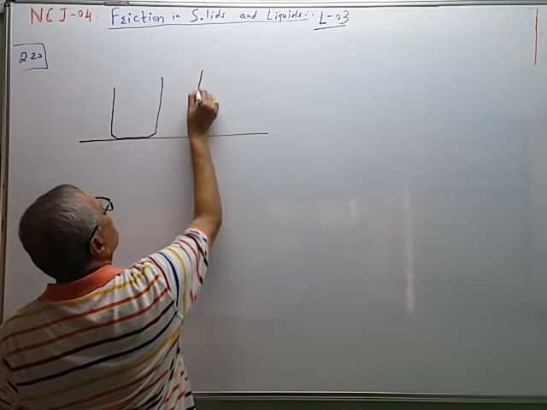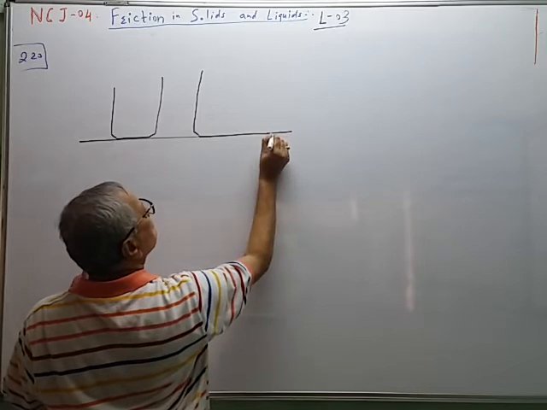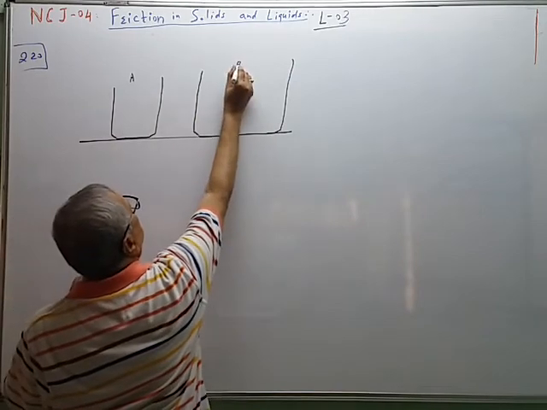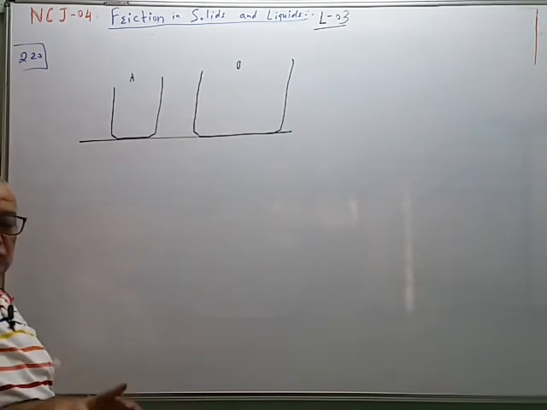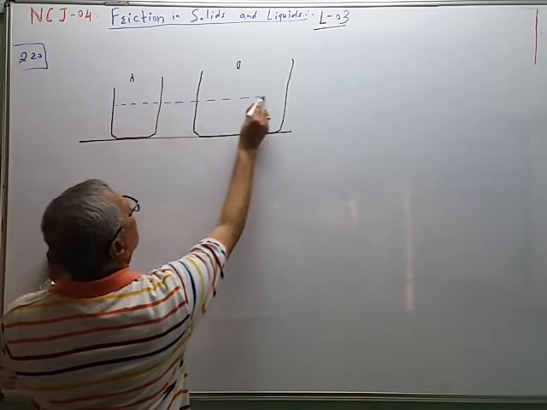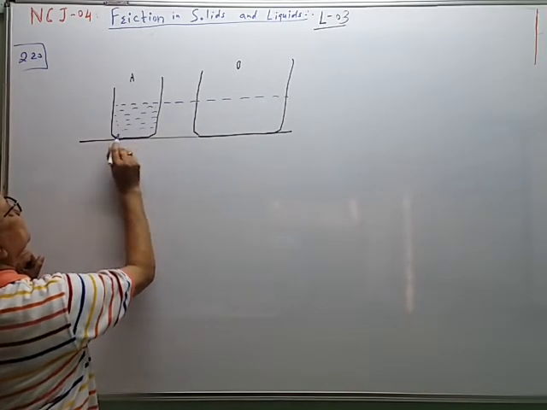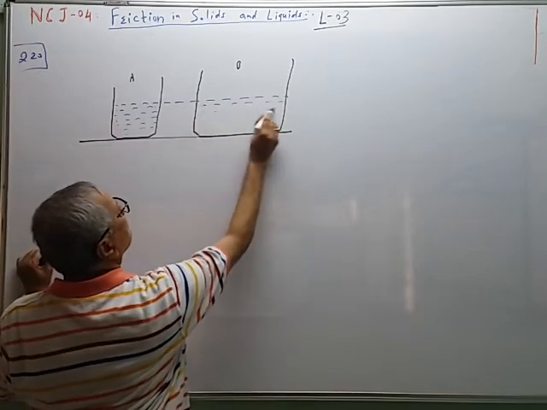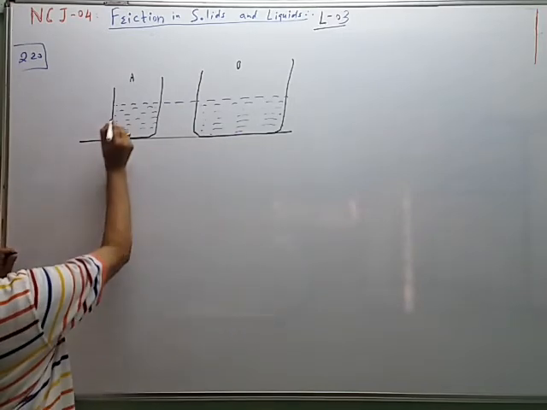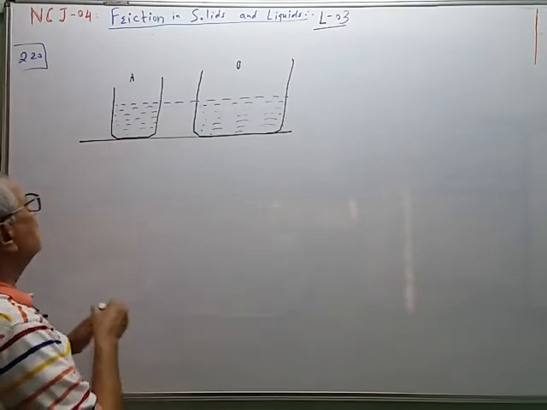This is a larger beaker. A, B. So level of the water is the same. Like this. So this is water, this is water. So liquid is same, therefore density is also same.